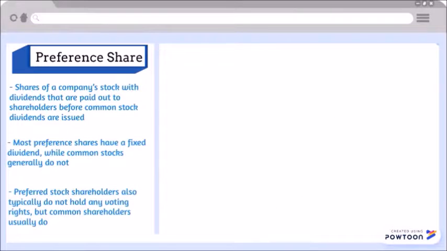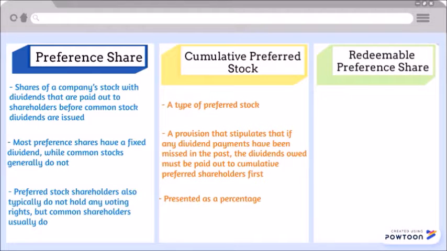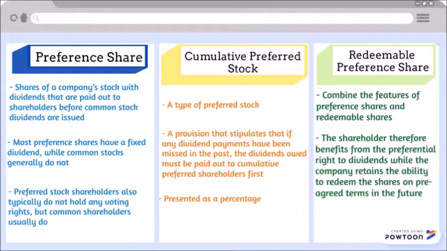Preference shares are shares of a company stock with dividends that are paid out to shareholders before common stock dividends are issued. Cumulative preferred stock is a type of preferred stock. Redeemable preference share combines the features of preference shares and redeemable shares.